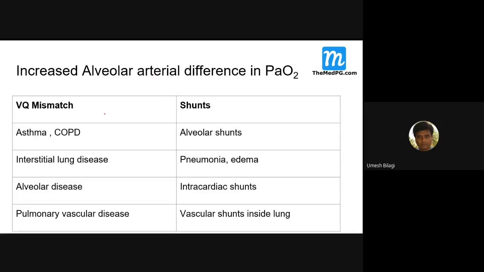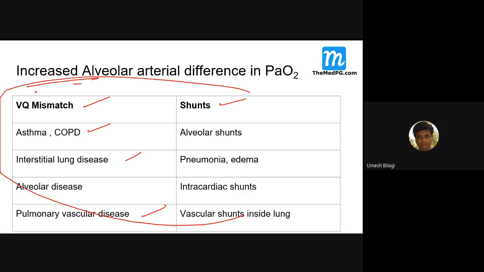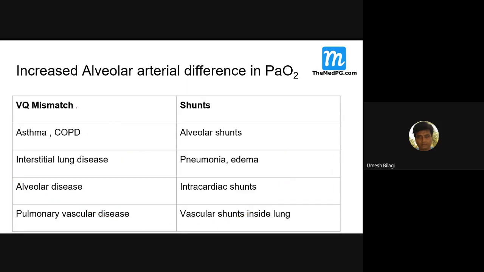That can happen due to VQ mismatch or shunts. So in asthma, COPD, interstitial lung diseases, alveolar diseases, and pulmonary vascular disease, we get VQ mismatch. These are all the diseases where it is increased, either due to VQ mismatch or shunts. That means O2 will improve in one and will not improve in the other. That is the difference between these two. In VQ mismatch, the alveolar arterial PaO2 difference will increase.